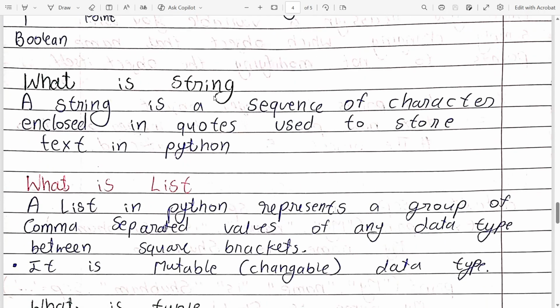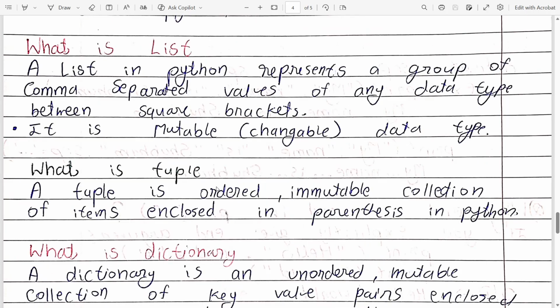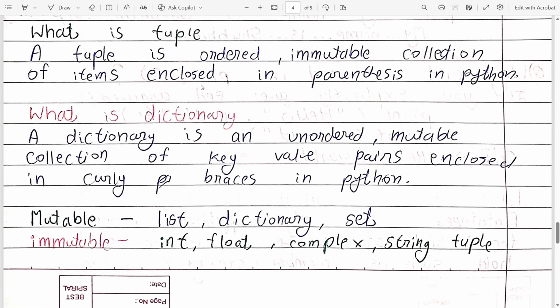Now let us see what is a string. A string is a sequence of characters enclosed in quotes, used to store text in Python. Now let us see what is a list. A list in Python represents a group of comma-separated values of any data type between square brackets, and a list is also a mutable, changeable data type. What is a tuple? A tuple is an ordered, immutable collection of items enclosed in parentheses in Python. What is a dictionary? A dictionary is an unordered, mutable collection of key value pairs enclosed in curly braces in Python.